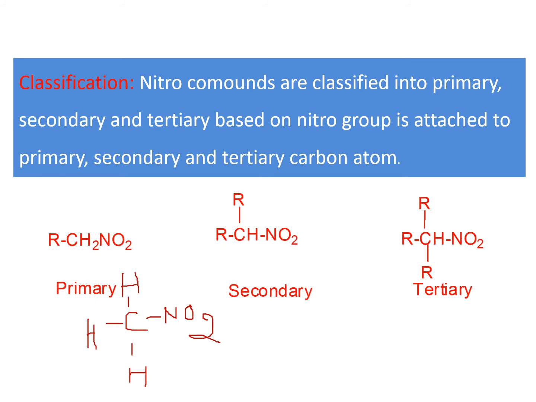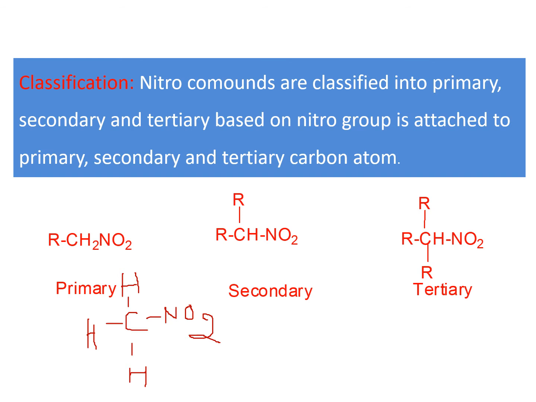Let us see classification. Nitro compounds are classified into primary, secondary and tertiary based on whether the nitro group is attached to a primary, secondary or tertiary carbon. We know that carbons are classified into three types: primary, secondary and tertiary carbons. What is a primary carbon? If a carbon is connected to one carbon or zero carbons, that carbon is called a primary carbon. If you see this example, here the carbon is attached to one R group. R group means alkyl, so one carbon is connected to one carbon. That's why it is a primary carbon.